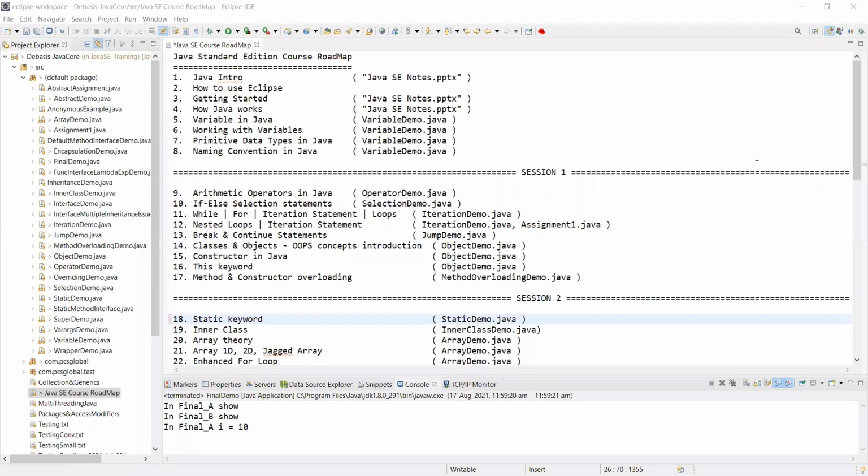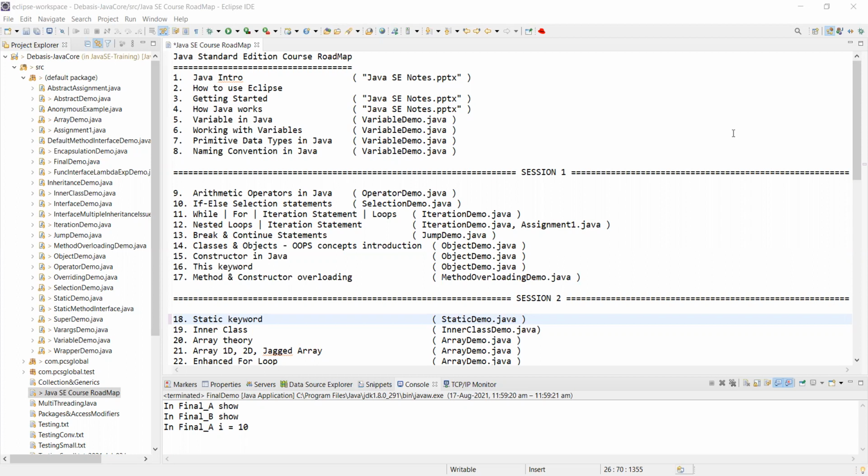for iteration statements and loops, nested loops, break and continue statements, classes and objects, and an introduction to OOPS concepts. There was a lot of discussion on that. There are class constructors in Java, the this keyword and how to use it, and method and constructor overloading. That is one of the very nice concepts: function overloading, method overloading, whatever you say, and constructor overloading as well. This gives a flair of polymorphism that we have discussed already.